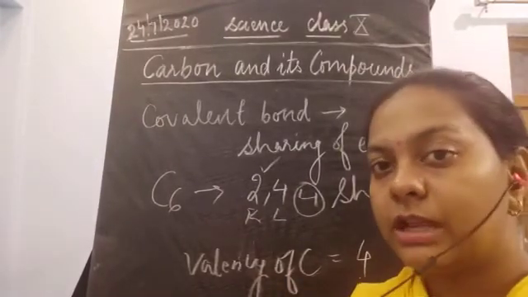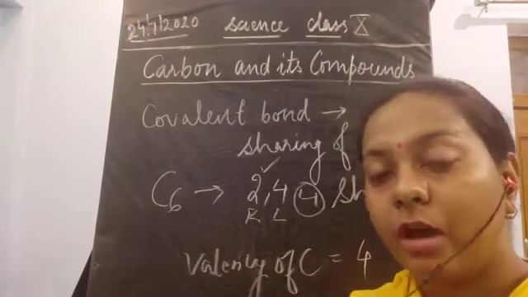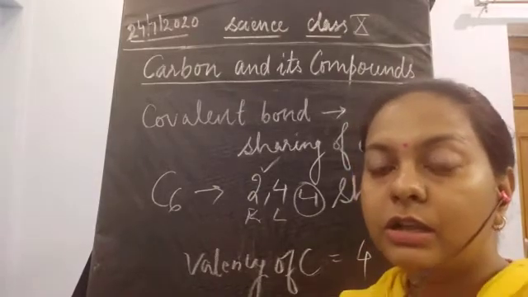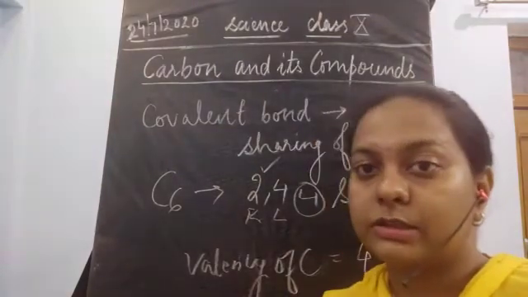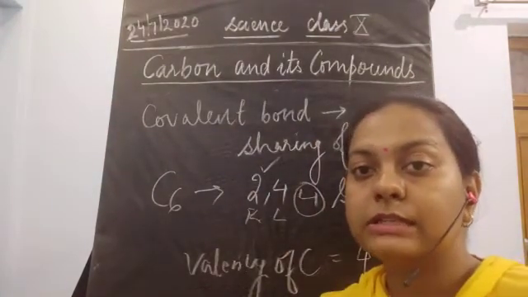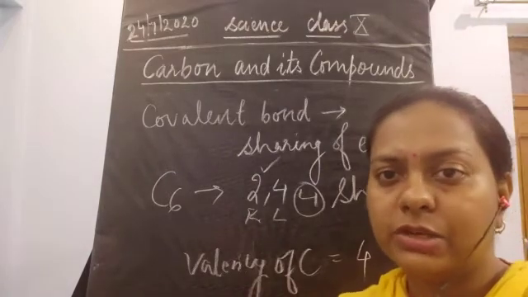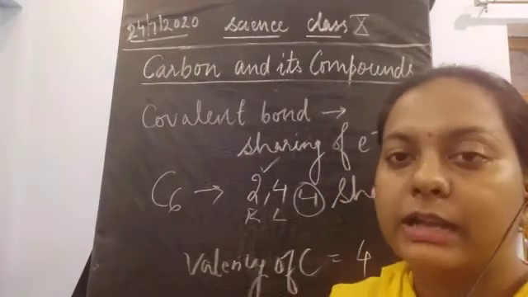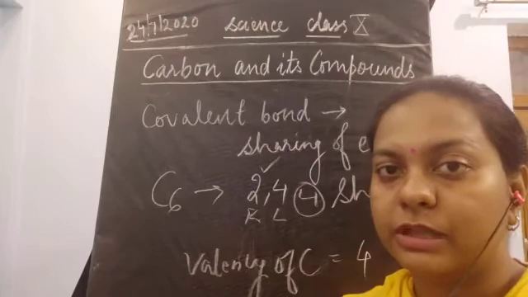Once they share the electrons, what will happen? They are going to form more and more compounds, because they are giving 4 electrons for doing the reactions. So for doing reactions, they have enough electrons now, because of which these carbon compounds can be many in number. Aldehydes, ketones, saturated compounds, unsaturated compounds, many are there. But it has been excluded from your syllabus, so I'm not emphasizing much on it.